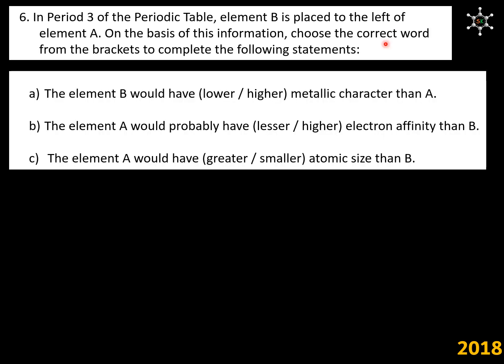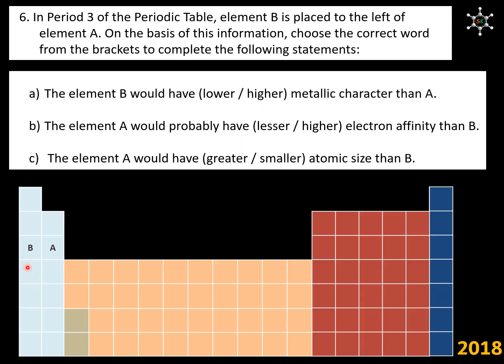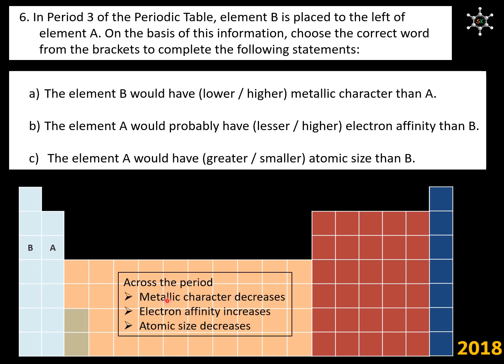In period 3 of the periodic table, element B is placed to the left of element A. Based on this information, we are supposed to answer these three questions by choosing any one of the two options given inside the bracket. Let us first place elements B and A in period 3. Element B is placed to the left of element A. Coming to these three periodic properties, across the period metallic character decreases, electron affinity increases and atomic size decreases. We are considering across the period because moving from B to A is going across the period.